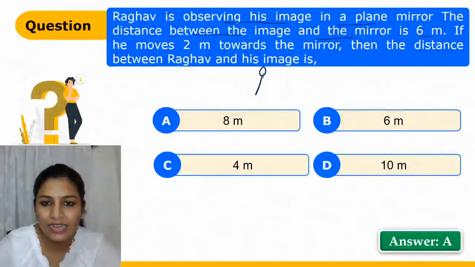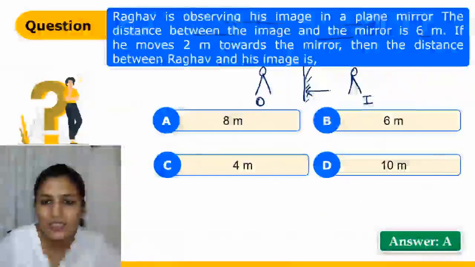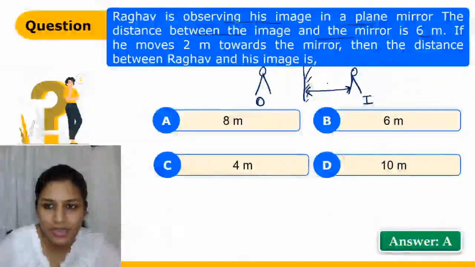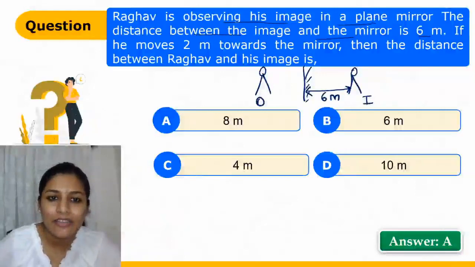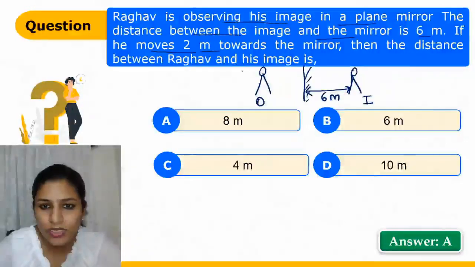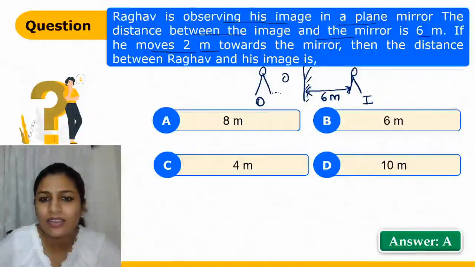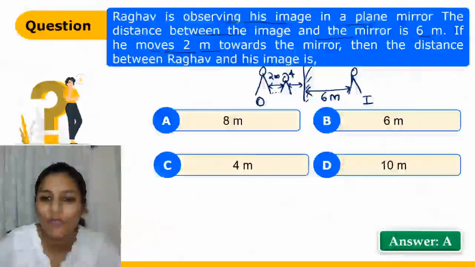So here Raghav is standing. Here is the plane mirror and here is the image. I for image and O for the object. So the distance between the image and this mirror is given as 6 meters. Now the question says if he moves 2 meters towards the mirror, that means somewhere here the boy has moved a distance of 2 meters. So that means the remaining distance here is 4 meters.